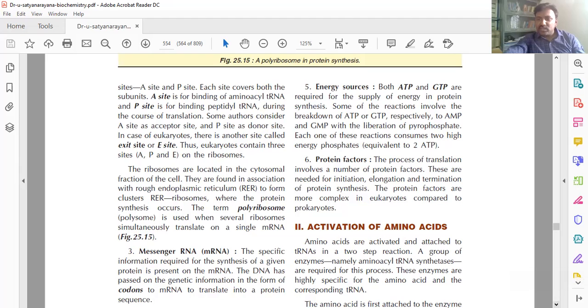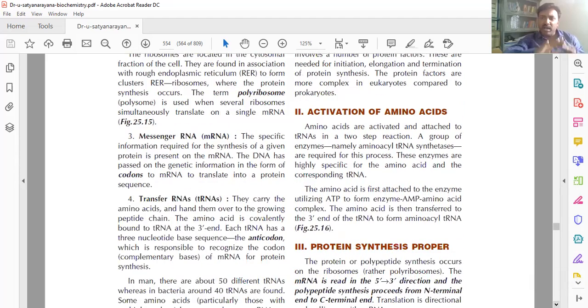Fine. Next, how is the process? All the requirements are there. How does it start? First one, amino acid activation. Amino acids are activated by one enzyme, aminoacyl tRNA synthetase. I said already, aminoacyl tRNA is at the ribosome A site. Okay, the synthetase enzyme. So this is the synthetase enzyme.